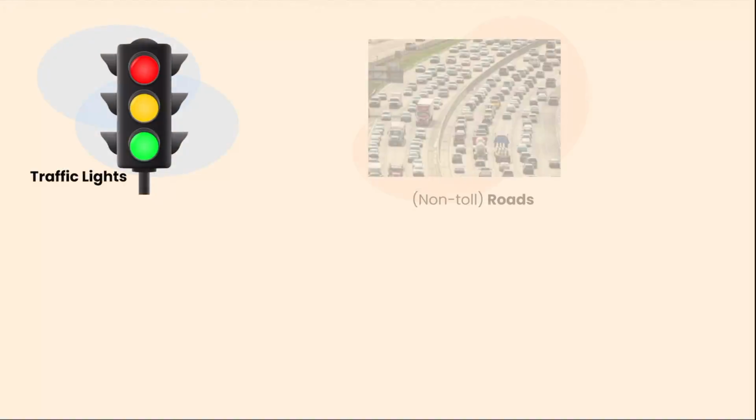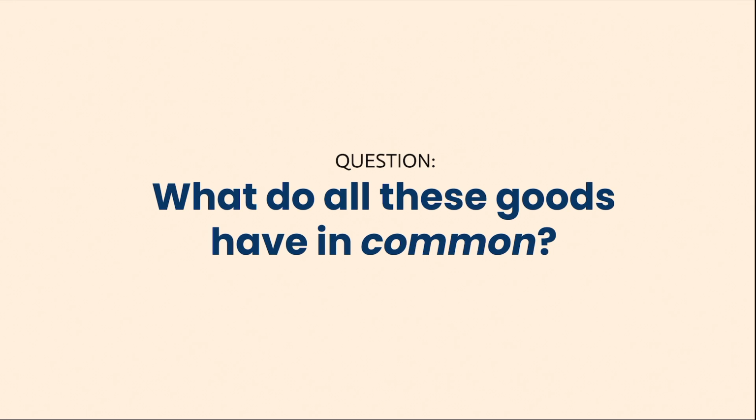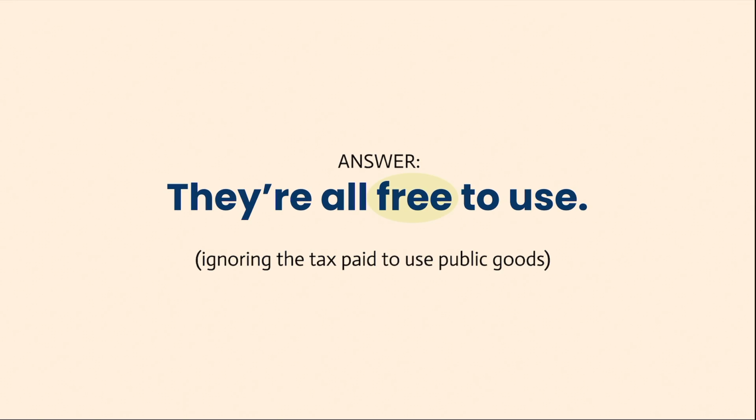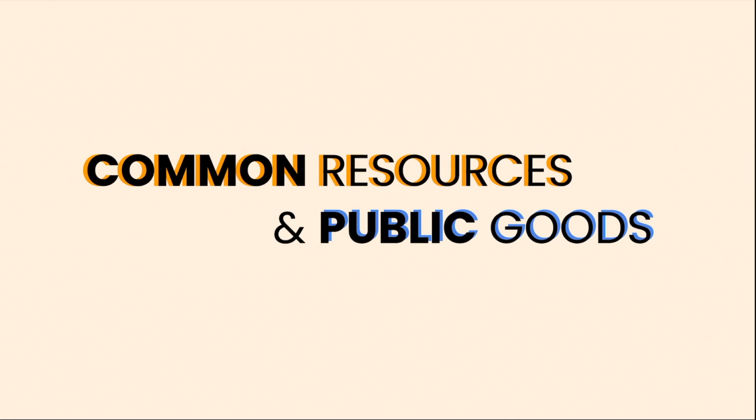Traffic lights, non-toll roads, fish in the ocean, and basic knowledge. What do all of these items have in common? They're all free for use. But not all of these items are the same type of good. They are either public goods or common resources.